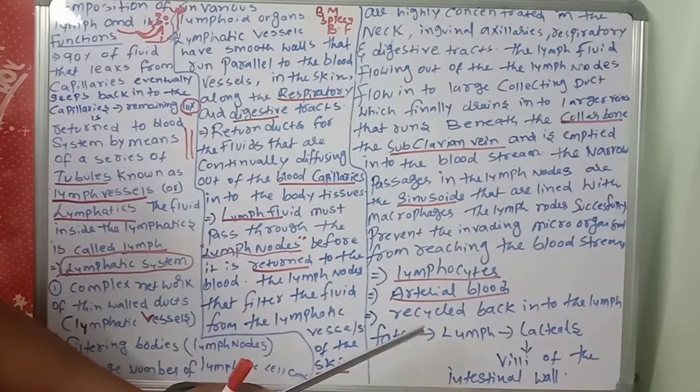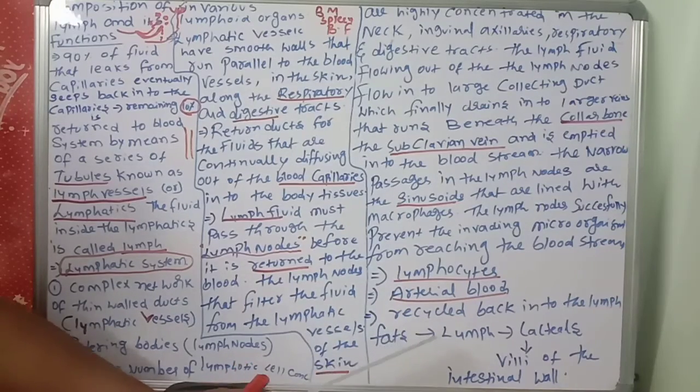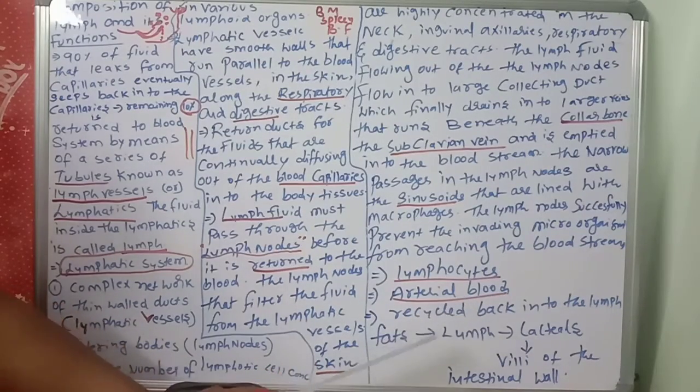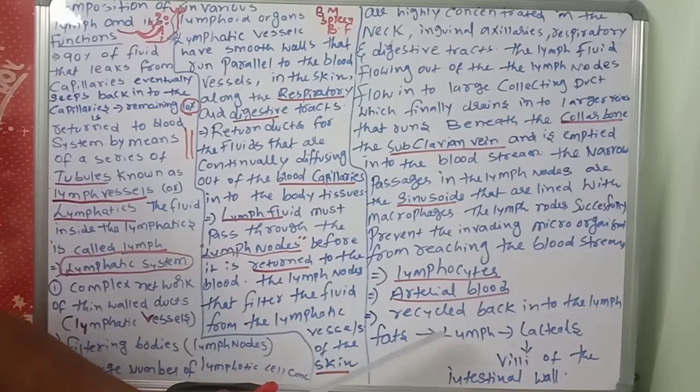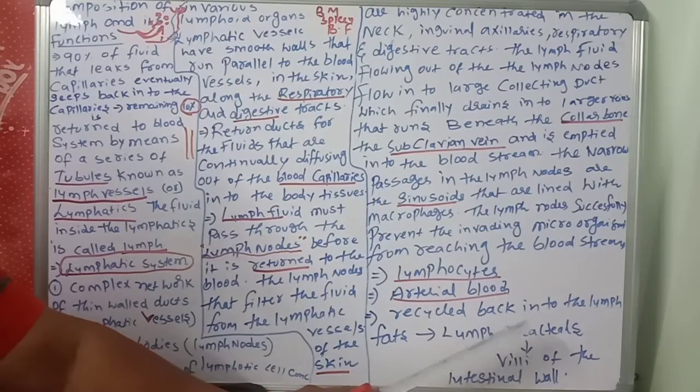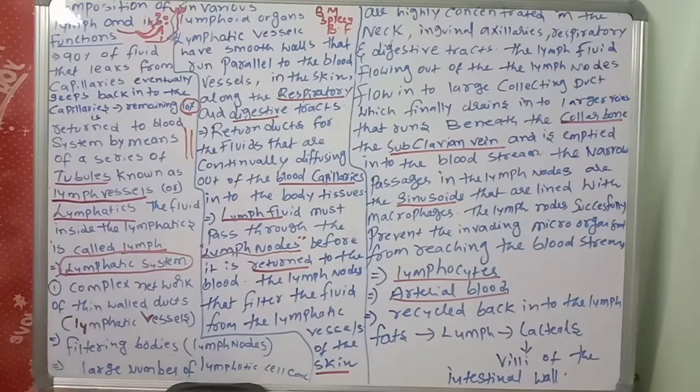Next, this is another important point. You are eating fats. Those fats are absorbed through the lymph in the lacteals. You are eating fat, the fatty acids, so micelles and chylomicrons are forming. Those chylomicrons are absorbed by the lymph through lymph vessels that go to the lacteals. Lacteals are present in the villi of the intestinal wall. Through the lacteals, the fat material will enter into the veins.